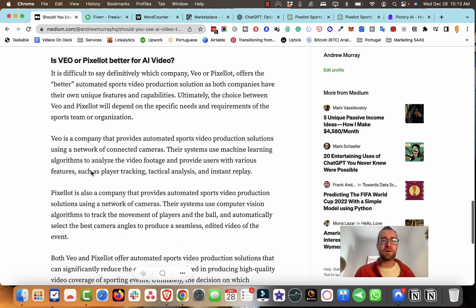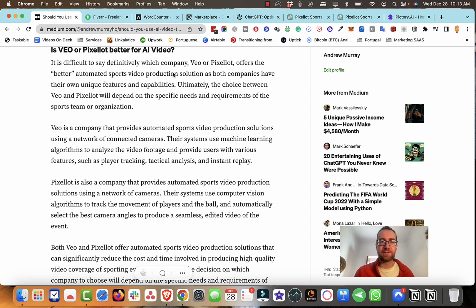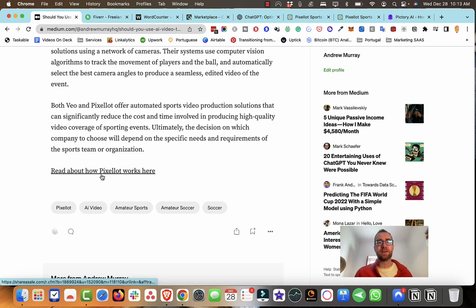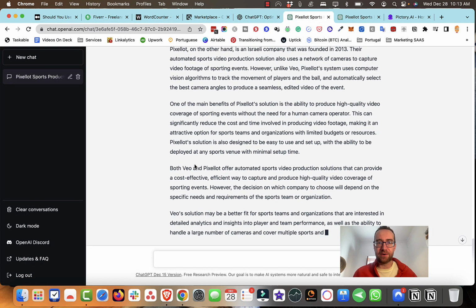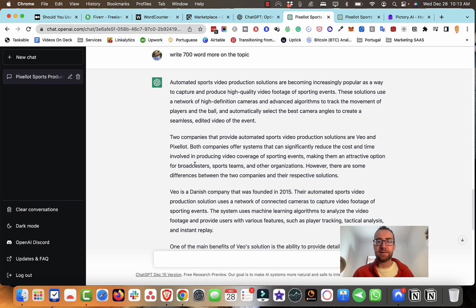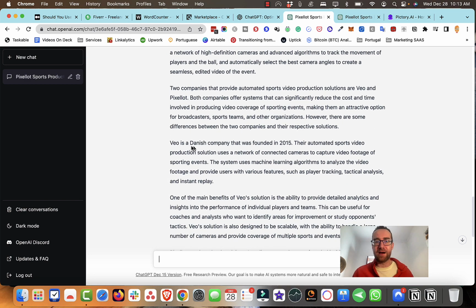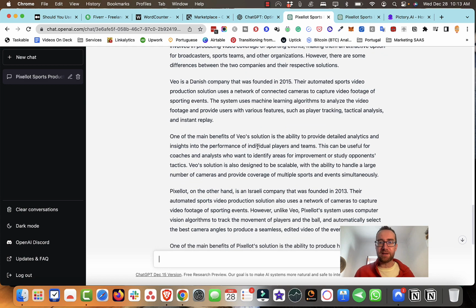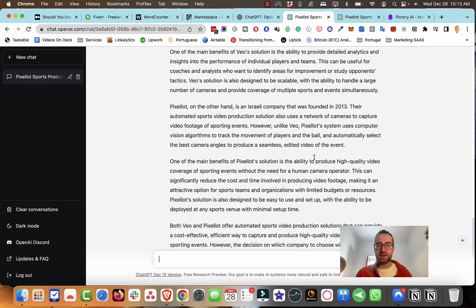Is Veo or Pixellot better for AI? It's difficult to say definitively which company. Here's how it works. So that was the whole article that I wrote here. And as you can see, it's still going on and expanding this. It's talking about Veo being a Danish company. Pixellot is an Israeli company.